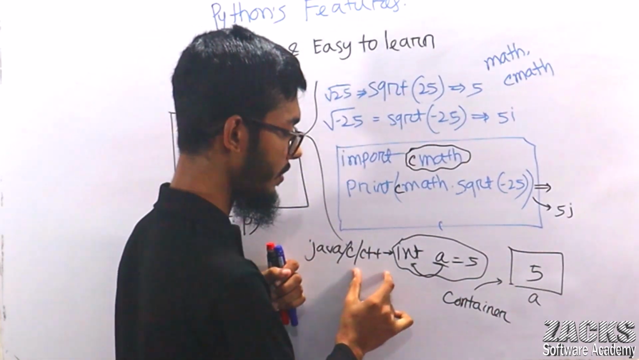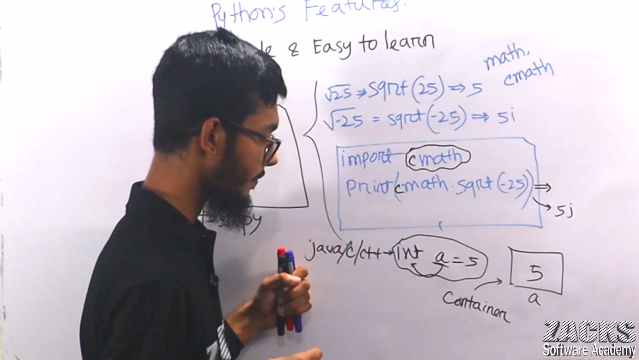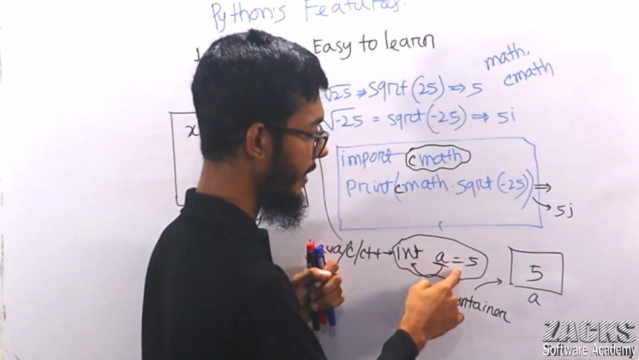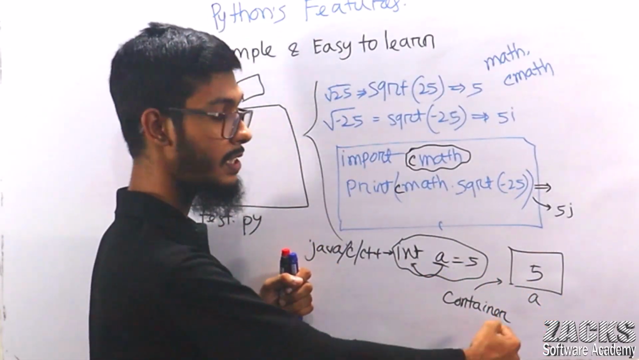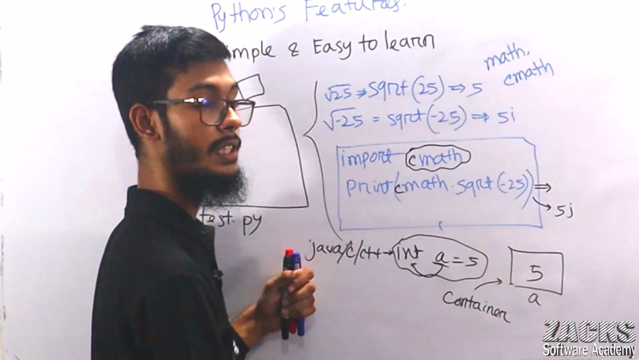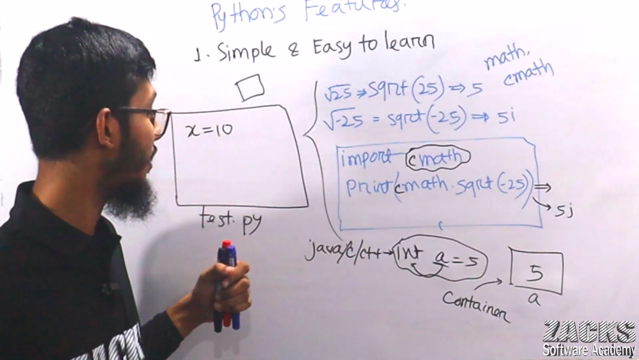Consider your Java or C++ programming language. Like integer a equals 5. Then what will happen? One container, a, is one container, and this container stores the value of 5. Okay, leave this one. But in